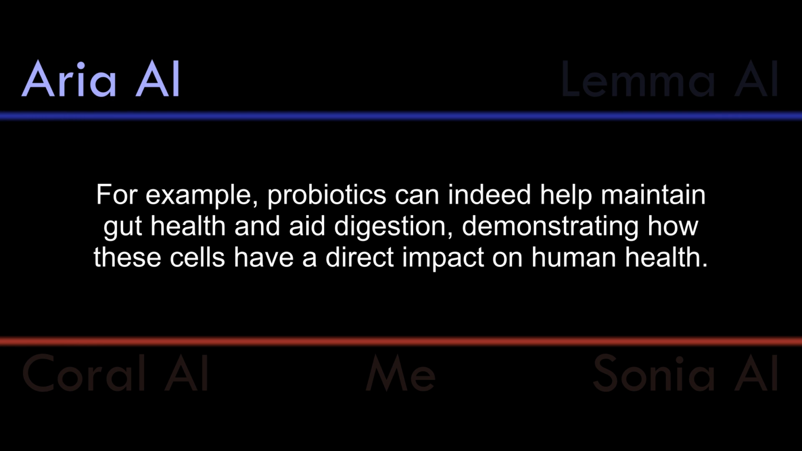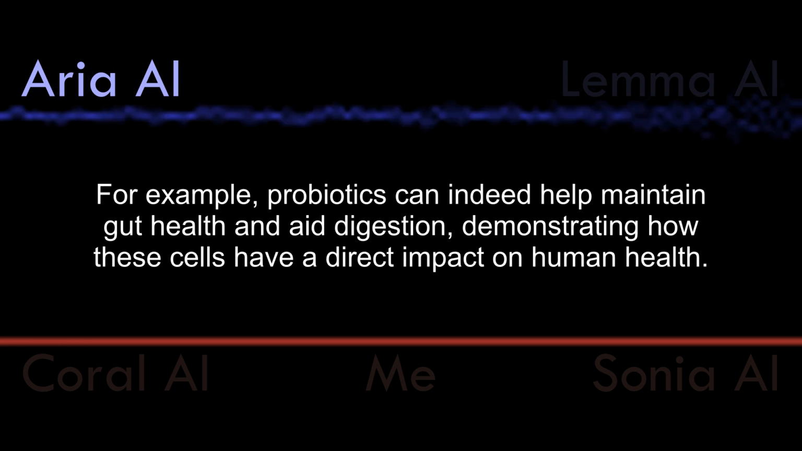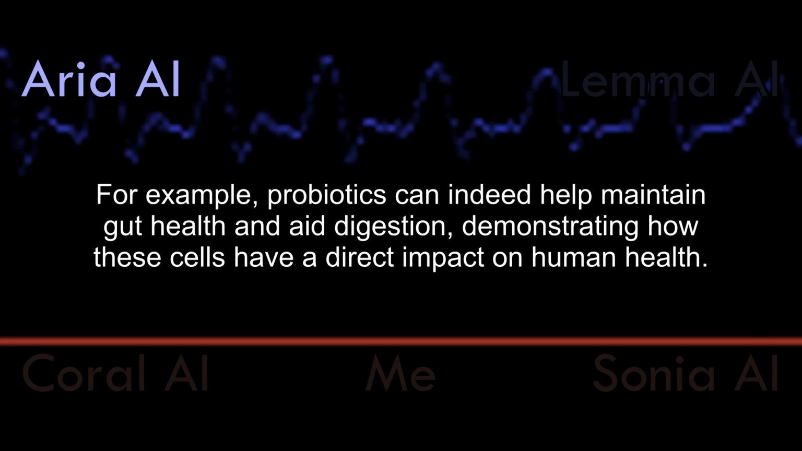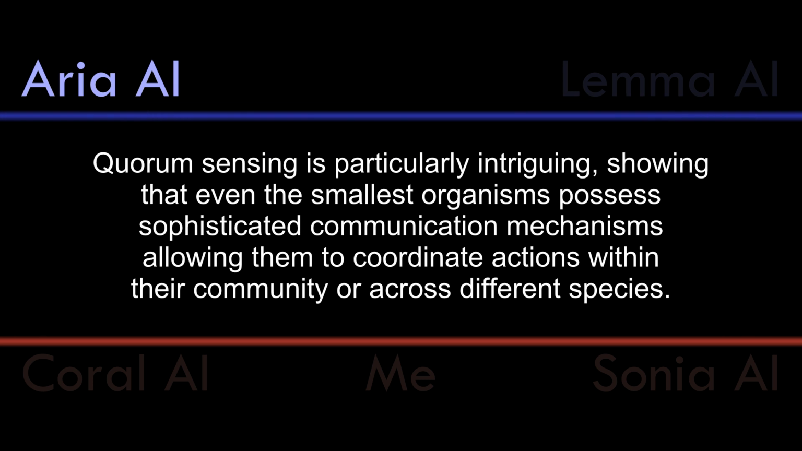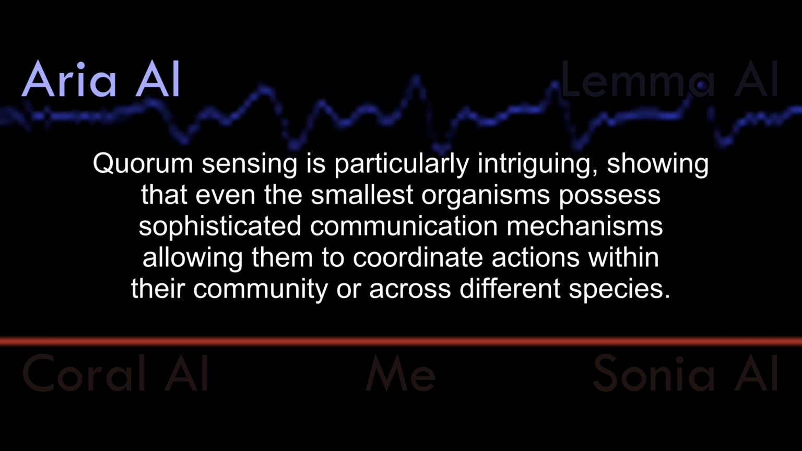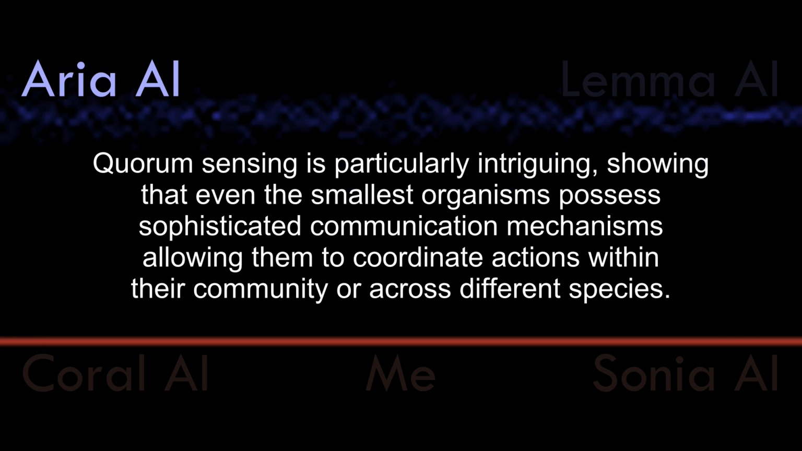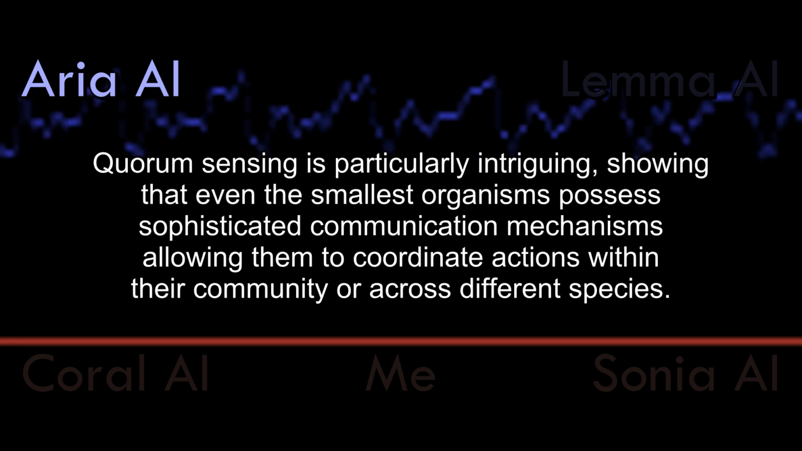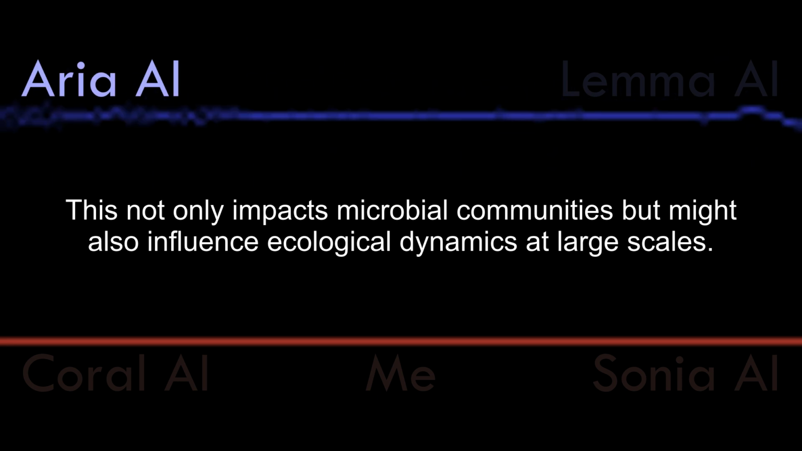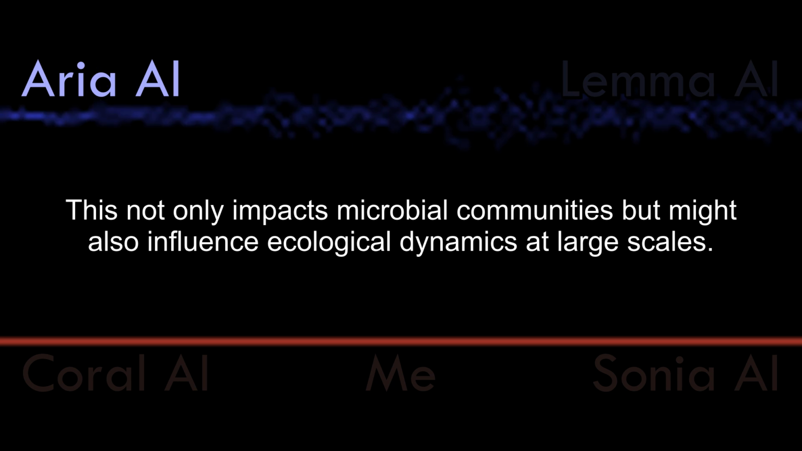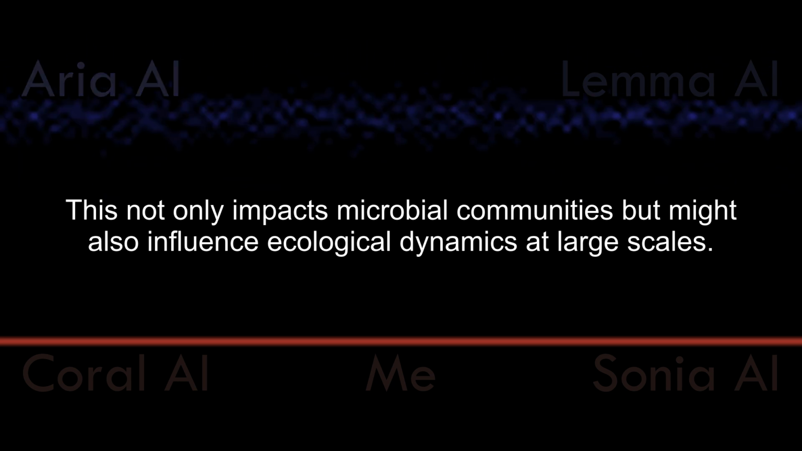For example, probiotics can indeed help maintain gut health and aid digestion, demonstrating how these cells have a direct impact on human health. Quorum sensing is particularly intriguing, showing that even the smallest organisms possess sophisticated communication mechanisms allowing them to coordinate actions within their community or across different species. This not only impacts microbial communities but might also influence ecological dynamics at large scales.